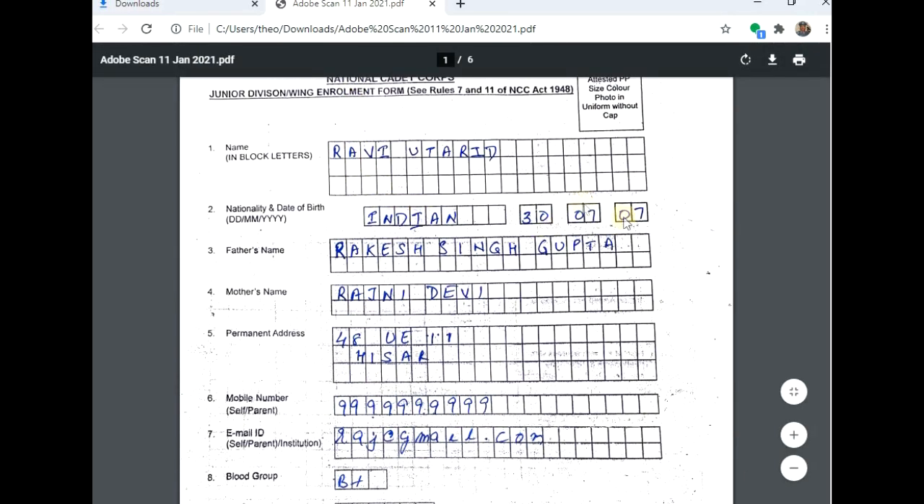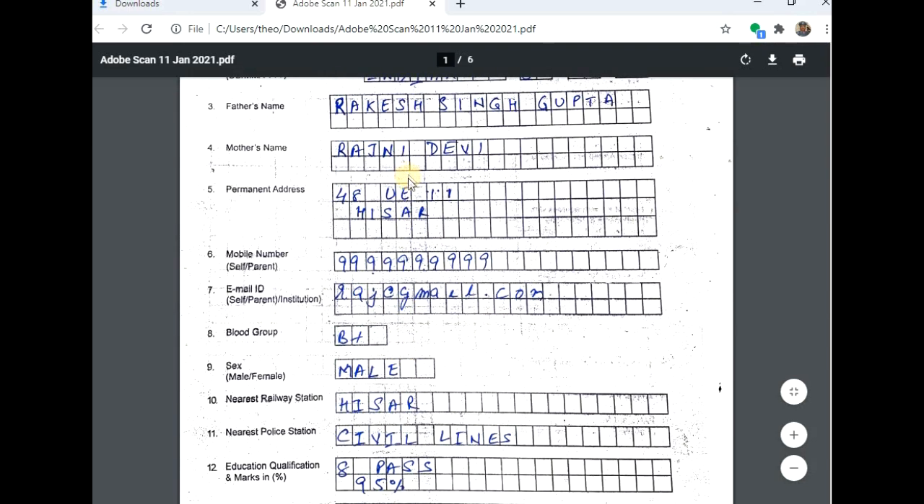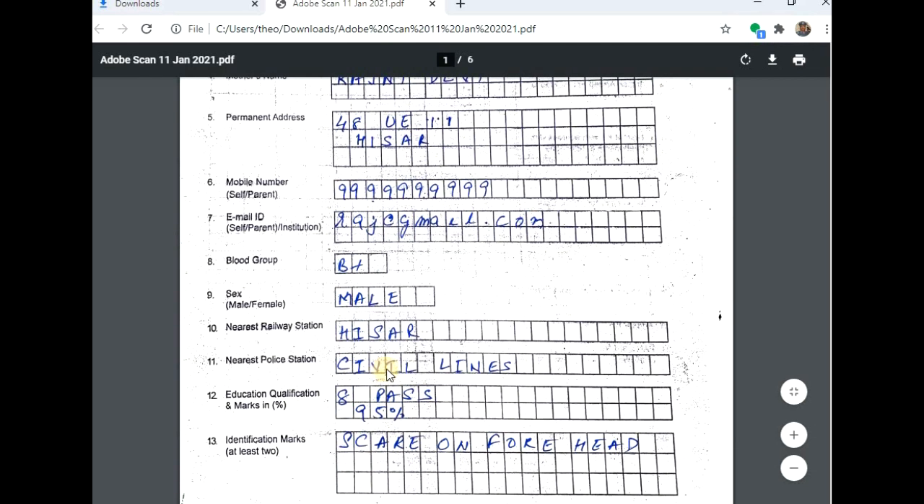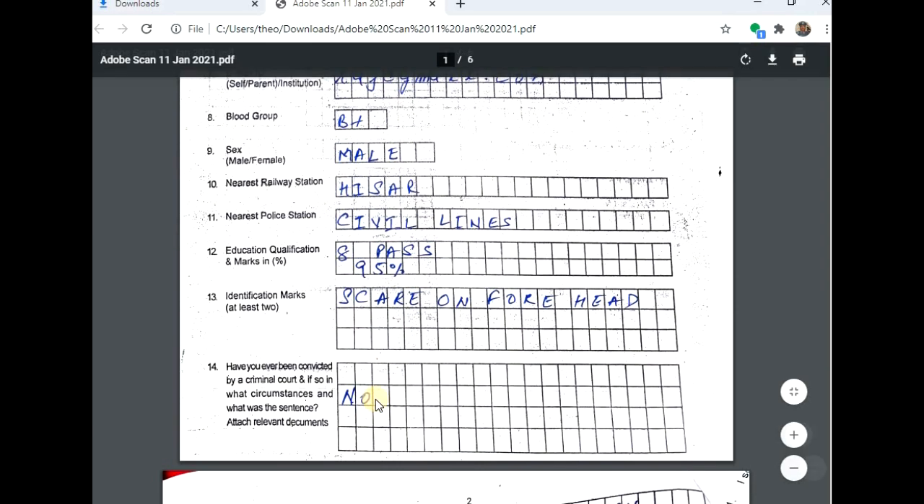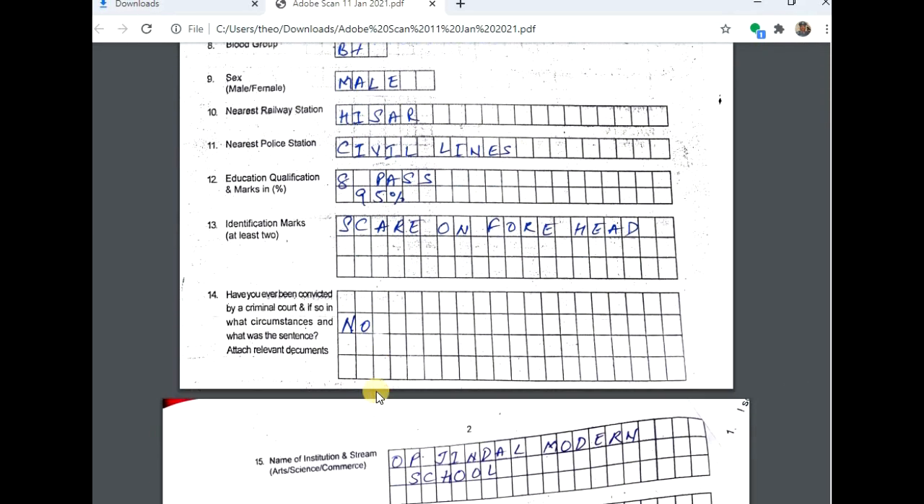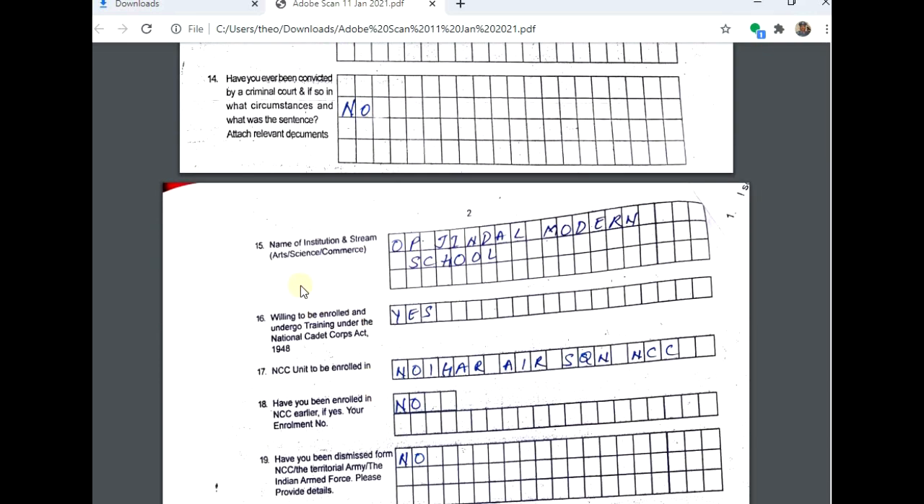So students, name, nationality, date of birth, father name, mother name, permanent address, mobile number, email address, blood group, sex, nearest station, police station, education, identification mark, and the 14th one is no. Now on the next, the 15th one, name the institution and the stream. So institution is OP Jindal Modern School, Hisar. You can write Hisar also. Willing to enroll? Yes. Unit name, number 1 Haryana Air Squadron NCC, NO1 HAR Air SQN NCC.